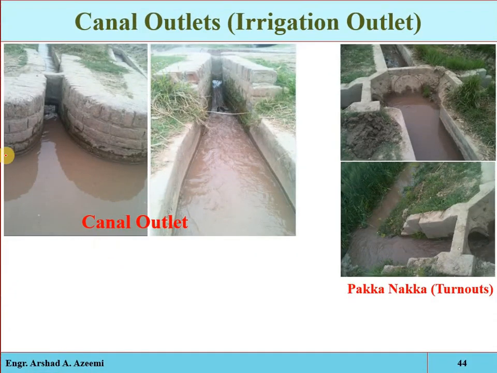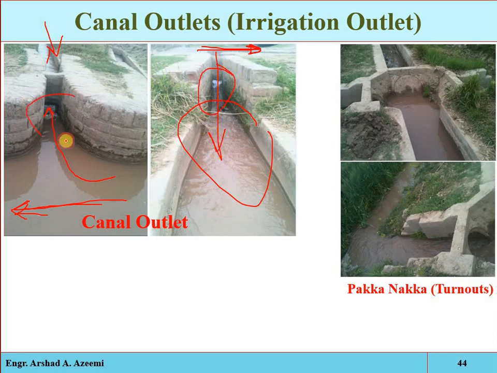See, this is the irrigation canal, this is the distributary, major distributary and minor distributary. So some specific amount of water is diverted into the feed water course. If we look from that side, this is the structure. That is the irrigation canal, that is the distributary, minor and major distributary. The water enters the water course, so this is called the irrigation outlet. Here you can see that at the irrigation outlet, the water is diverted into a specific feed channel, from one feed channel to another feed channel.